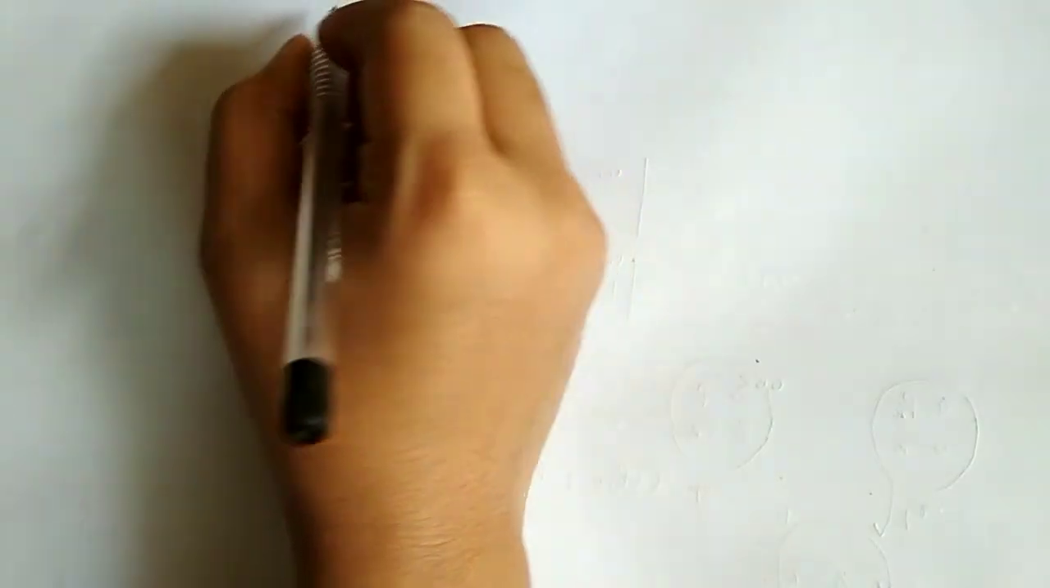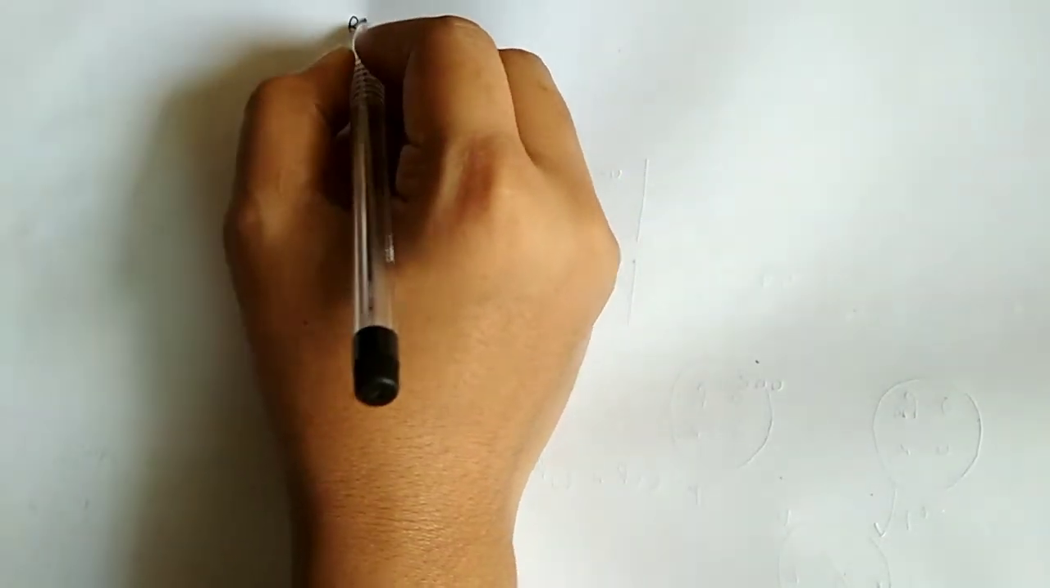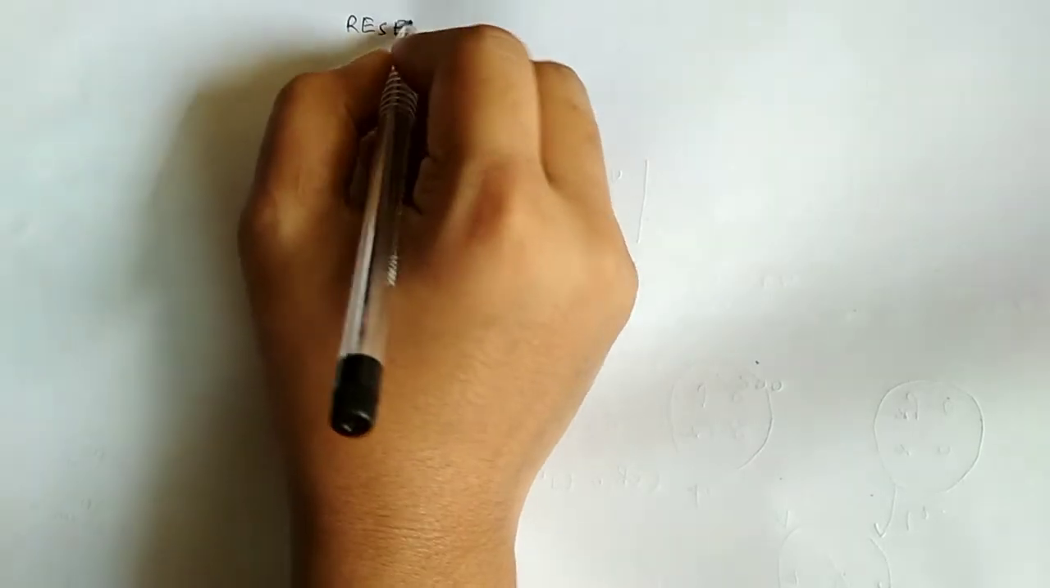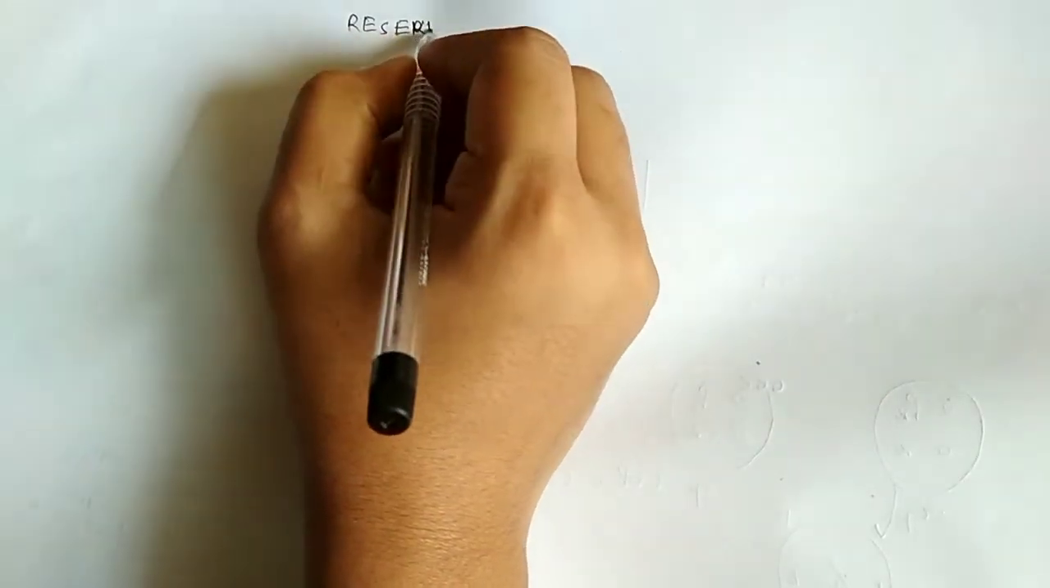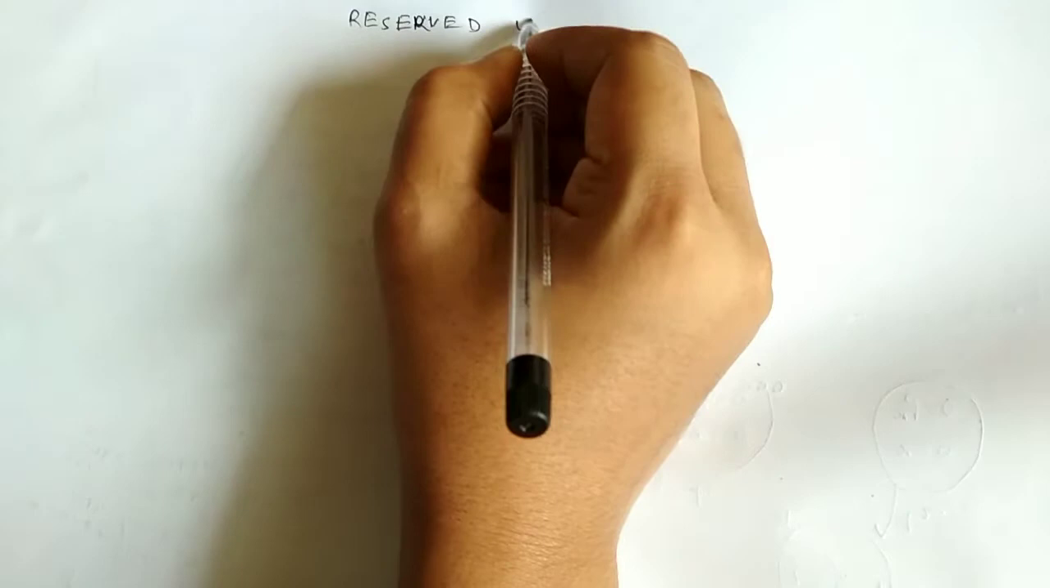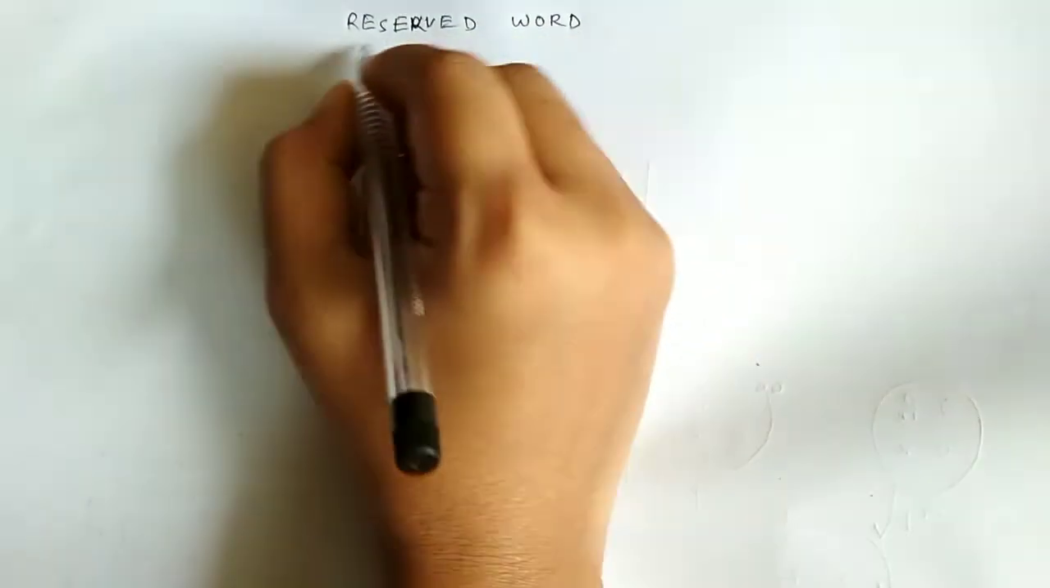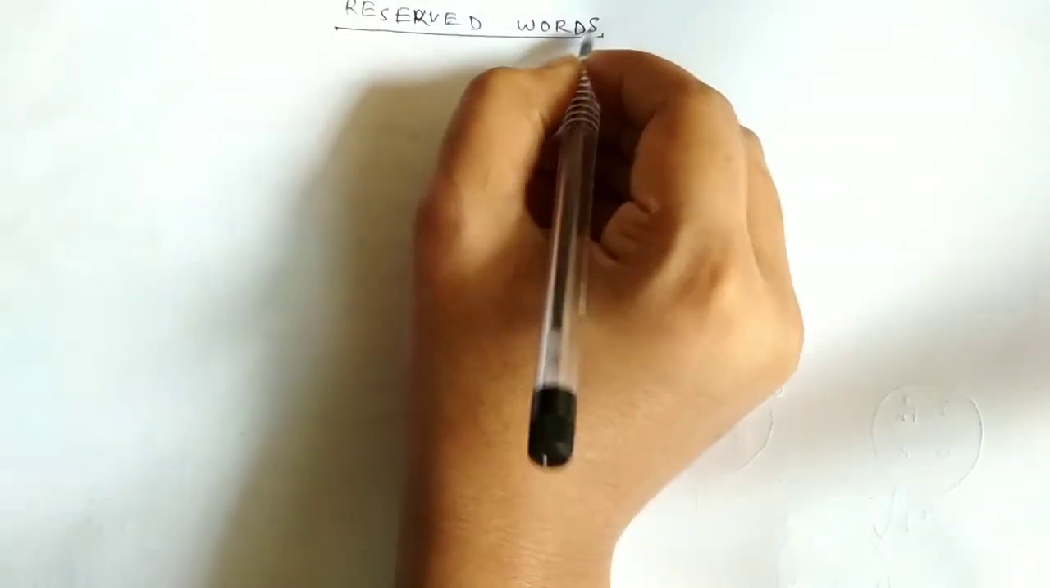So today we will learn what reserved words are and what the different kinds of reserved words are. So what is a reserved word? In Java, some words are reserved to represent some meaning or functionality. Such types of words are called reserved words.